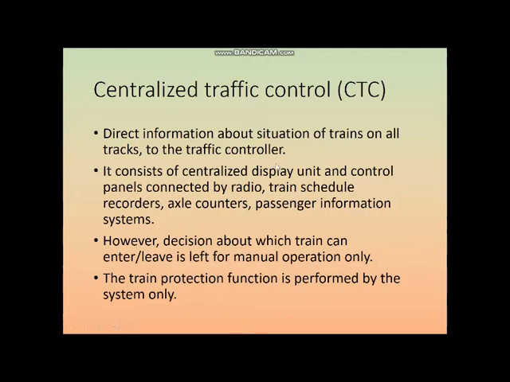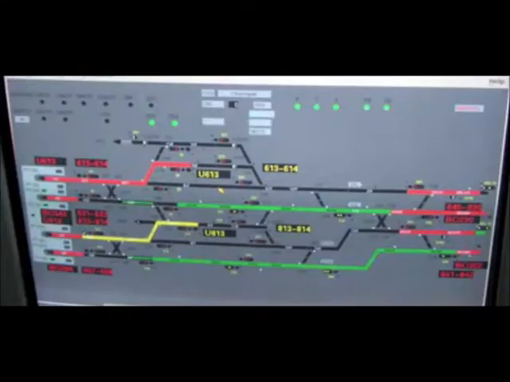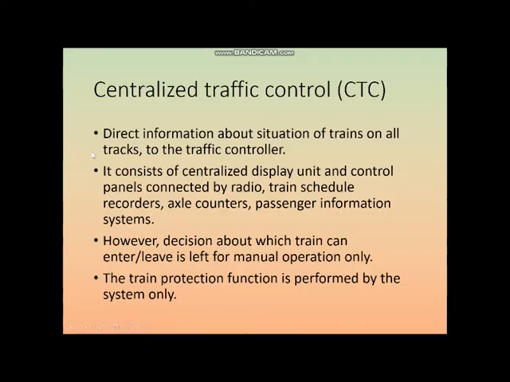So what exactly happens is, there is a huge display of all the trains, and on that the position of each and every train is known. Based upon that, the decision about which train can enter or leave which side can be taken very quickly and very accurately. And if a decision is taken that this line should be made clear, there are relay circuits, and it is called route relay interlocking, RRI systems. So automatically